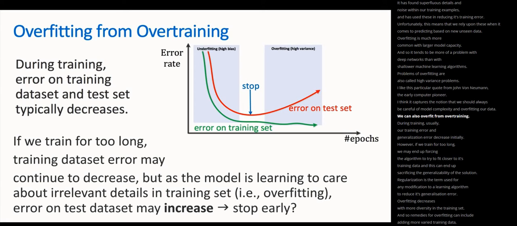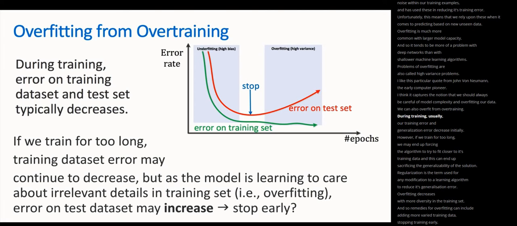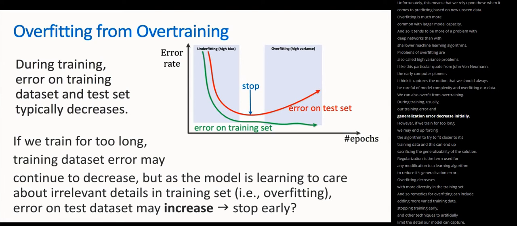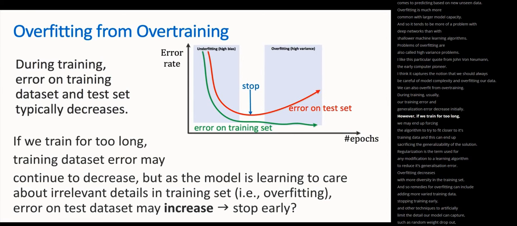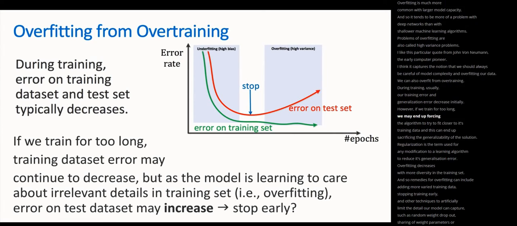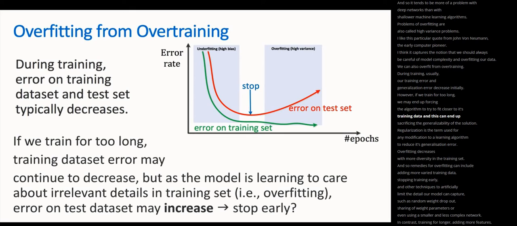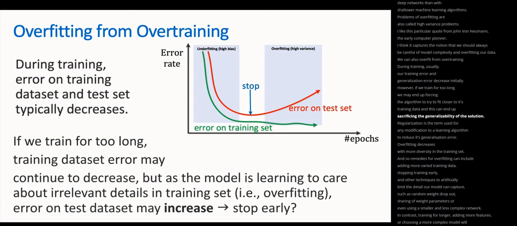We can also overfit from overtraining. During training, usually our training error and generalization error decrease initially. However, if we train for too long, we may end up forcing the algorithm to try to fit closer to its training data, and this can end up sacrificing the generalizability of the solution.